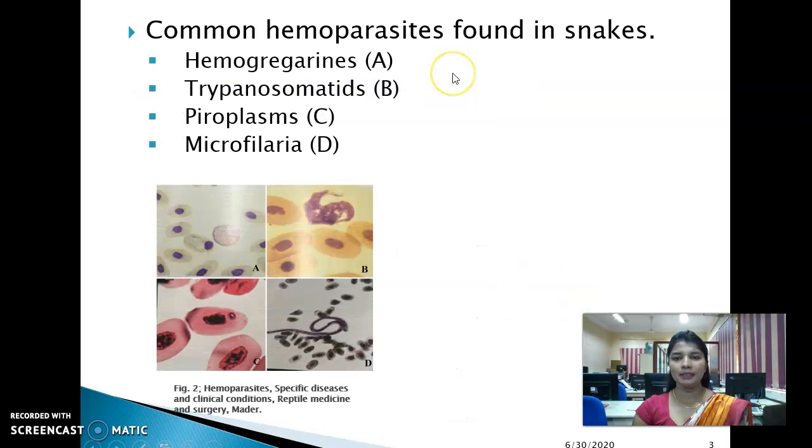Common hemoparasites found in snakes are mainly hemogregarines. It includes two genera, Hemogregarina and Hepatozoon. In this image, you can see it is an intraerythrocytic blood parasite. Trypanosomatids are extraerythrocytic blood parasites, and there are also piroplasms and microfilaria.